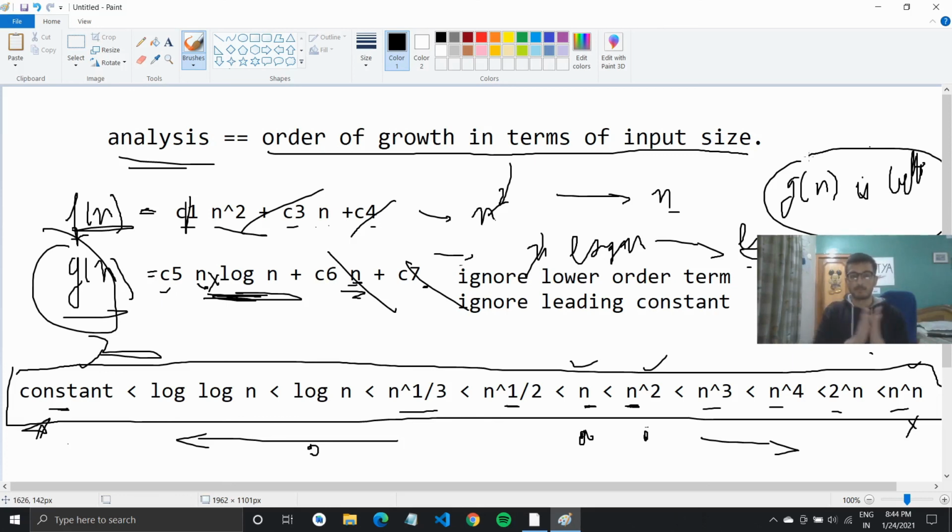So far we have only checked how you know which program is better. We saw time and space in the first part. Then we came to know that for analysis of a program we need to check order of growth. Then we checked this list where we have different orders of growth and their comparison. Then we did some examples which had these constants and this input size n, and we compared by crossing out, ignoring some terms and checking which one is better than the other in terms of order of growth. So far we have done only this in this video.